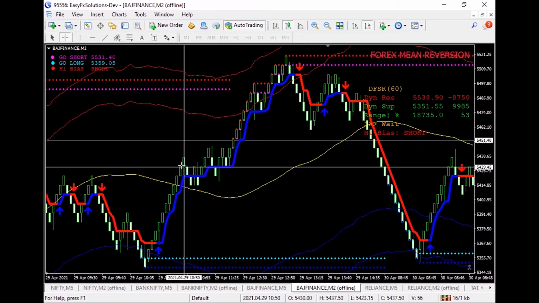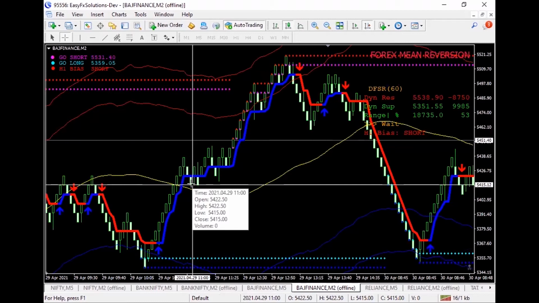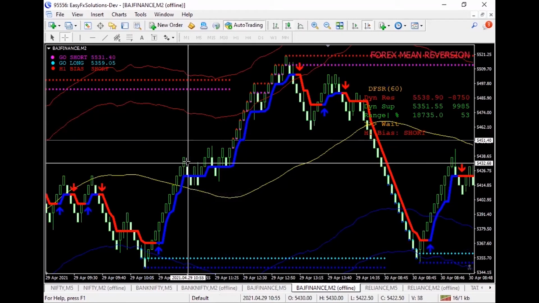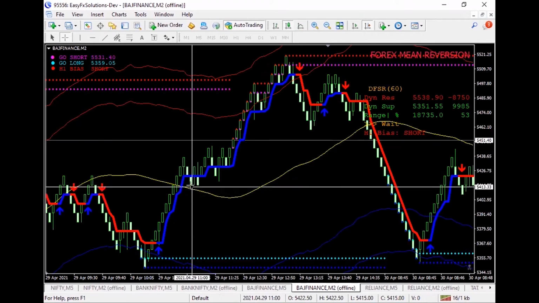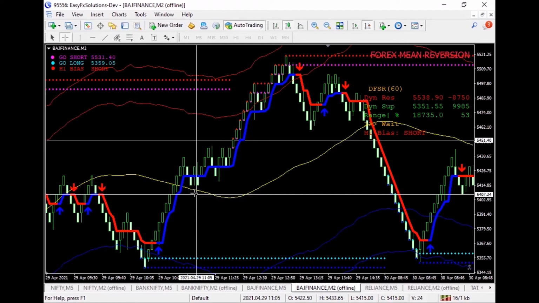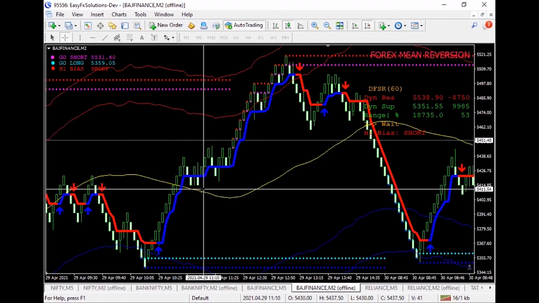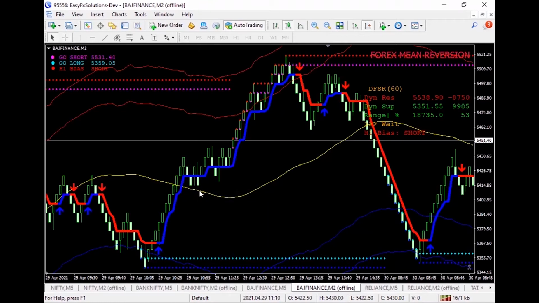I got the bearish bricks here. I'll be taking buy and another buy and I'll be accumulating the position. In that way, what happened? If the market reverses, I'll be getting 2 points as profit, and if the market comes down, my stop loss will be only 1 brick. That is 1 point. So what did I actually do here is I reversed the strategy. Instead of taking a trend trading position, I started taking counter trend trading position. That actually helped me to double or increment the profits and reduce the losses.